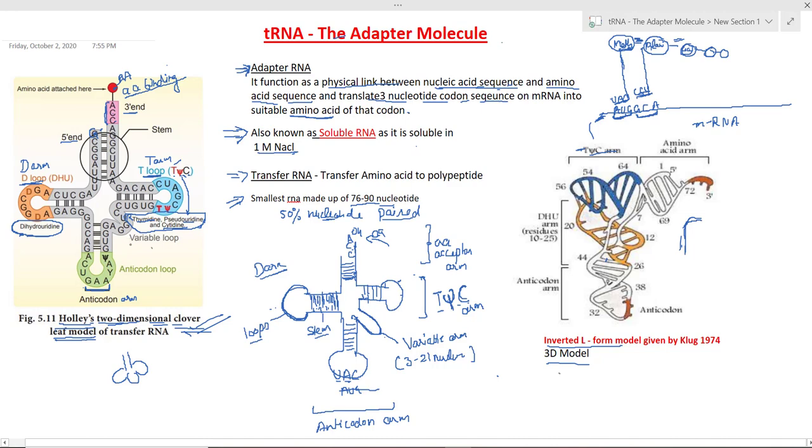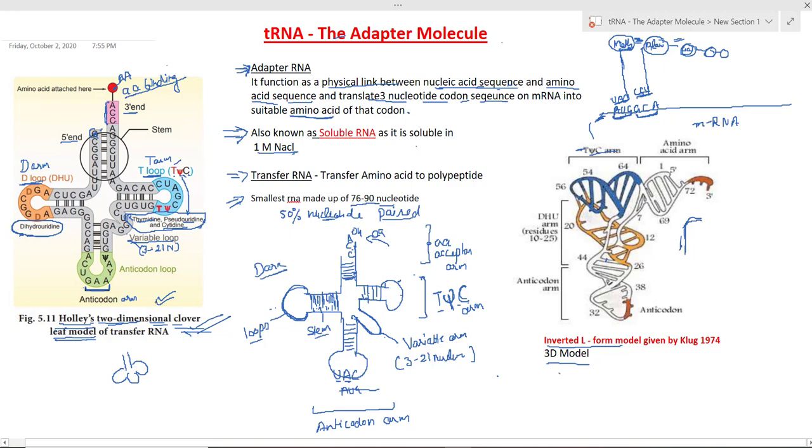And this is the variable loop or variable arm. I've told you that it's variable because the number of nucleotides can be 3 to 21, and that depends upon the RNA. We know that there are different tRNAs for different amino acids, so the length of this loop depends upon the tRNA. It can be 3 to 21 nucleotides and varies from one tRNA to another.